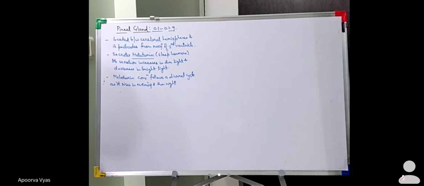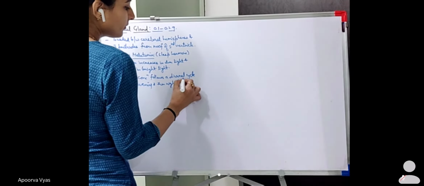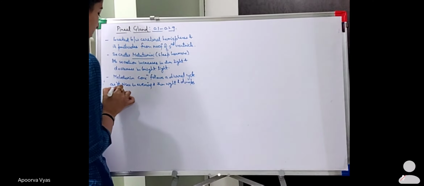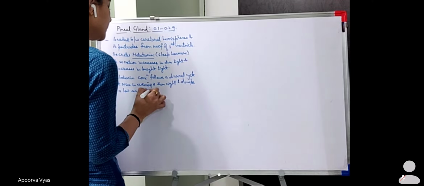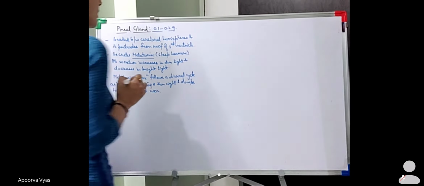So from the evening time, the concentration of this hormone starts increasing in our body, and it reaches the peak at the night. Matlab very much high concentration during the entire night, and then gradually, morning के बाद में, the concentration again starts decreasing. ठीक है? So it rises in the evening and then night, and it drops to a low around the noon, and I had explained it to you with the example of your jet lag thing.